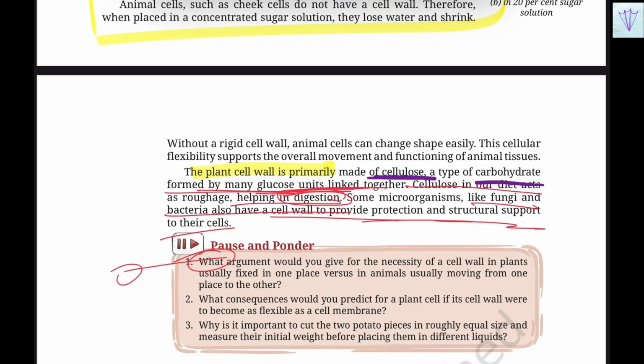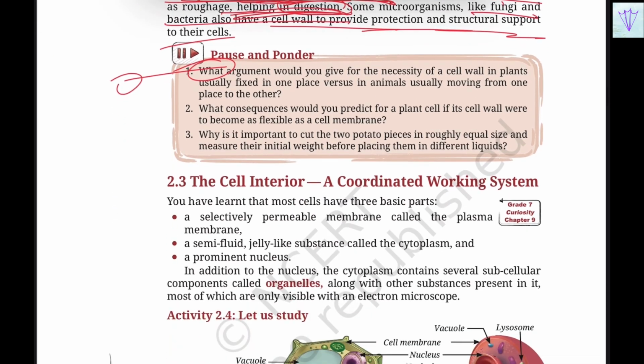So what is important to remember? The plant cell wall is primarily made up of cellulose, a type of carbohydrate formed by many glucose units linked together, and cellulose acts as a roughage which helps in digestion. So this is all you need to remember.